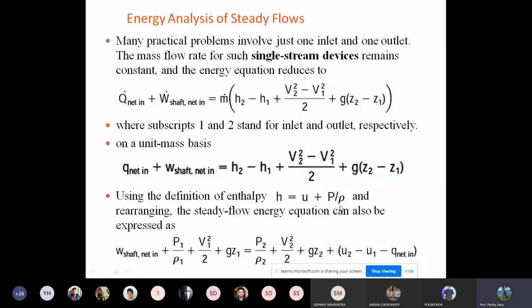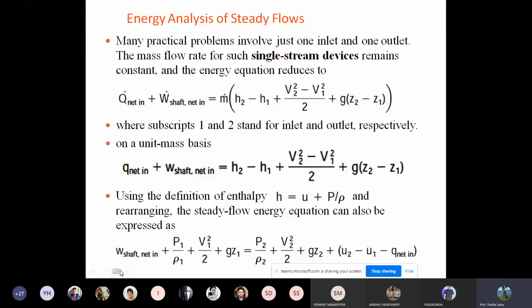Take h2 equal to u2 plus P2 by rho, and h1 equal to u1 plus P1 by rho, and rearrange the terms, and it becomes like this. Here, u2 minus u1 minus q in is actually the mechanical energy loss. We'll come to that. So remember this equation. This is a very important equation.